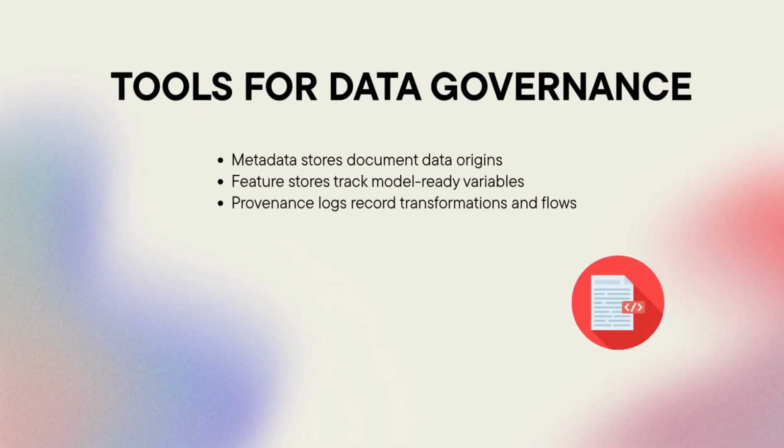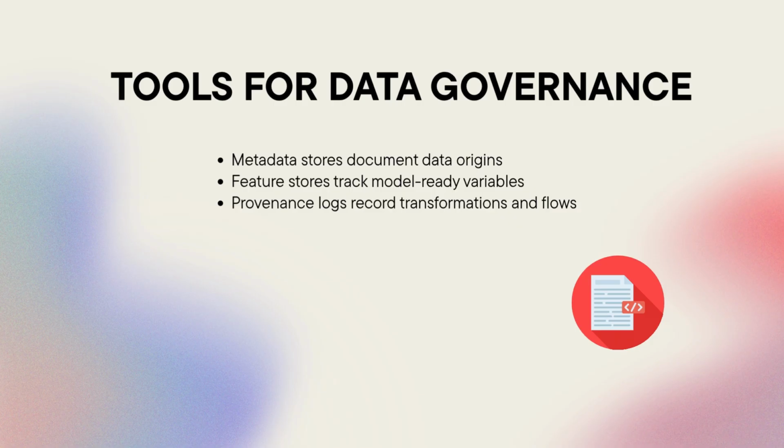So, tools for data governance. Several categories of tools are central to governance and lineage. Metadata stores capture essential details about datasets, when they were created, by whom, and under what policies. This cataloging is often the first step towards organized governance. Feature stores manage the variables prepared for machine learning, ensuring consistency between training and production environments.